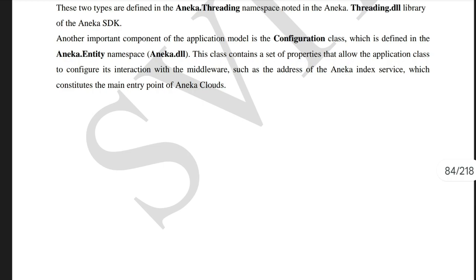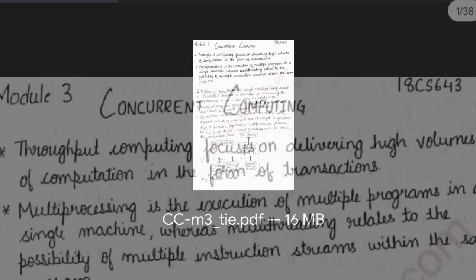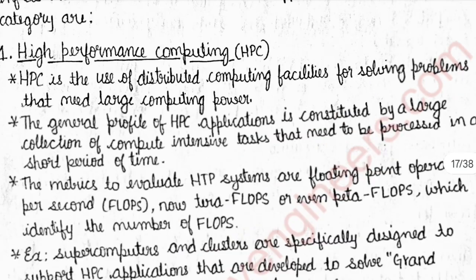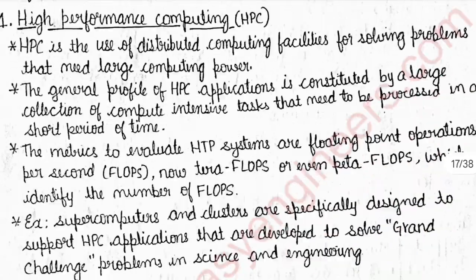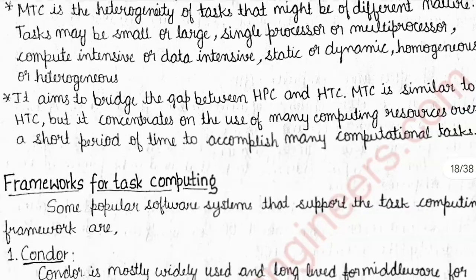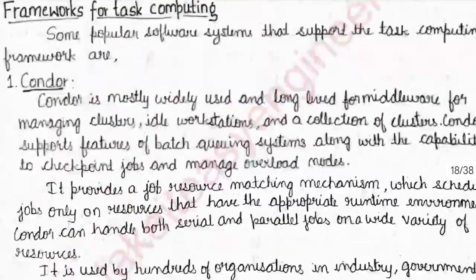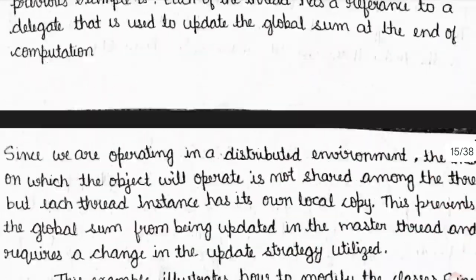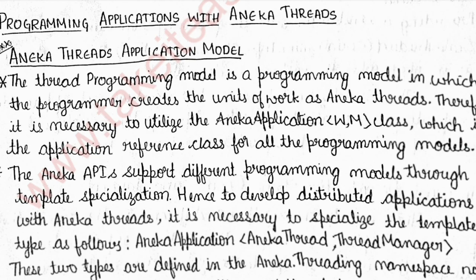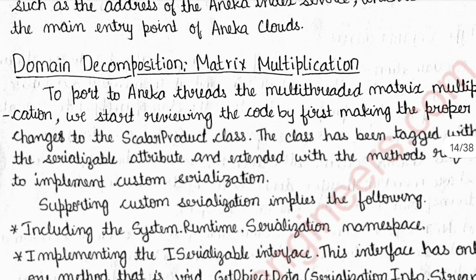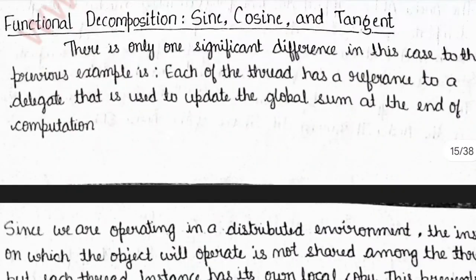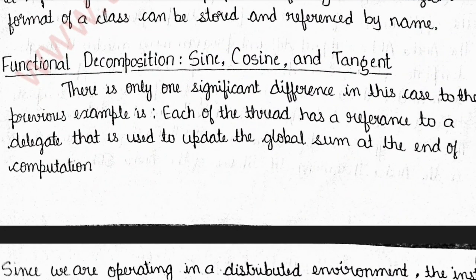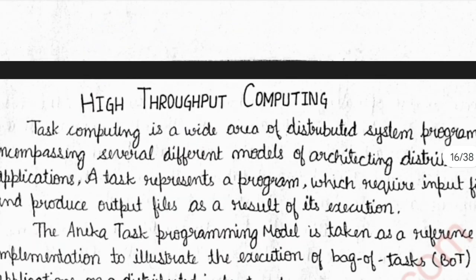So you have to go to the Take It Easy Engineers third module notes. This is the third module notes, go to page number 17, and we will be continuing from there. What I told is task computing, so I think it's before that. Here, this is programming applications with Aneka threads, the Aneka threads application model, and the domain decomposition with matrix multiplication, and for the functional decomposition you have to use sine, cos, and tan. Those are the programming applications.